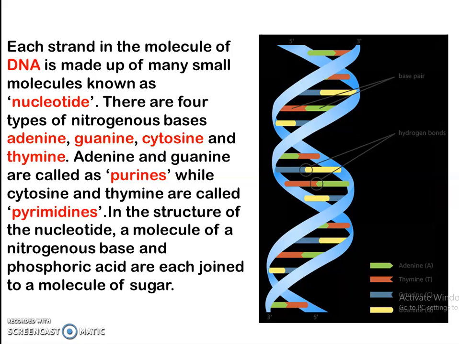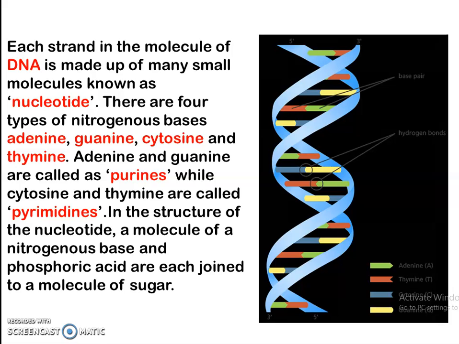Each strand in the molecule of the DNA is made up of many small molecules, and these molecules are called nucleotides. Now there are 4 types of nitrogenous bases: adenine, guanine, cytosine and thymine.